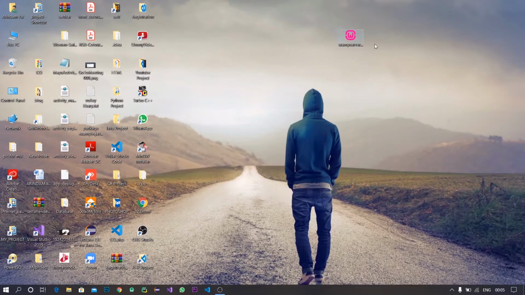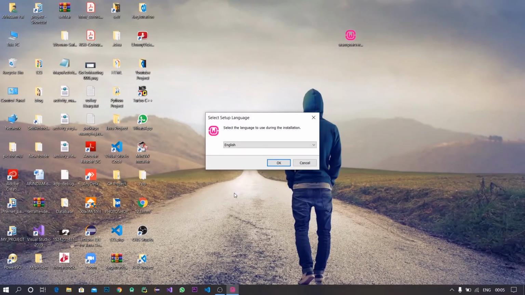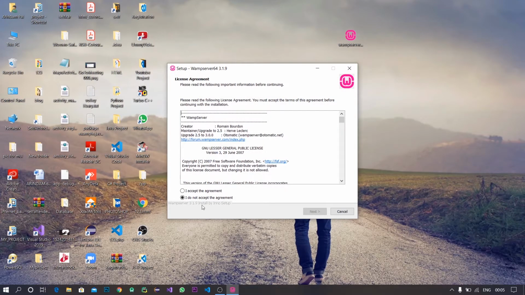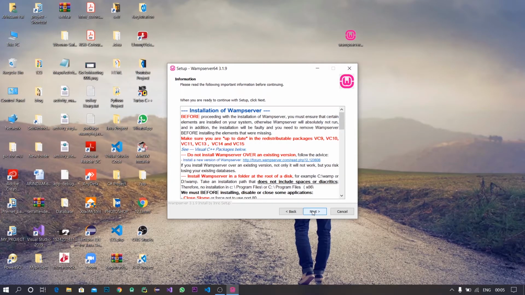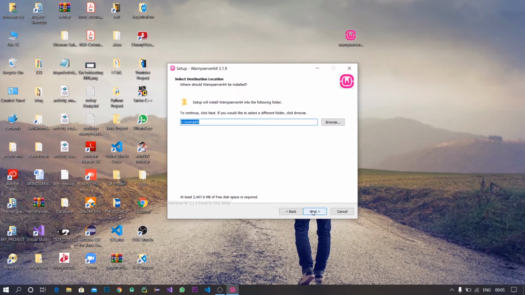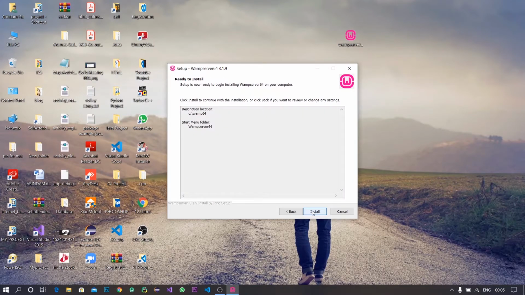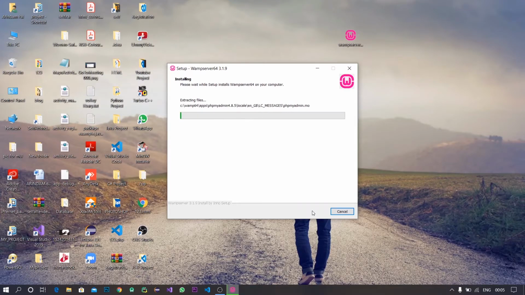This is the Wamp server installer file. So double click it. Then yes. Then choose language. I select English. Then OK. Then accept the agreement. Then next. Next. Install. Install is starting.